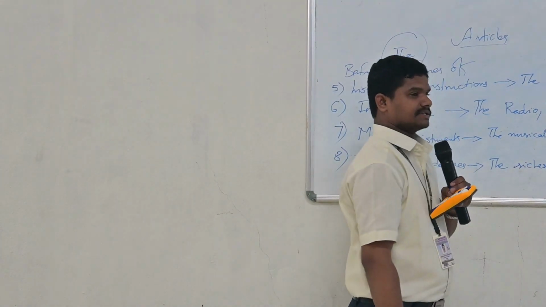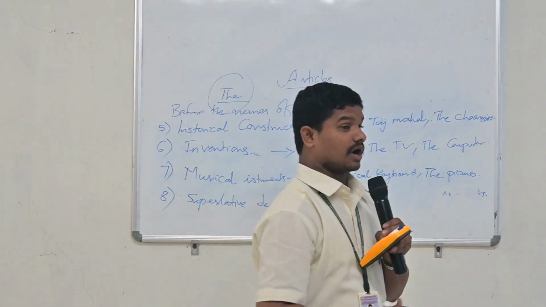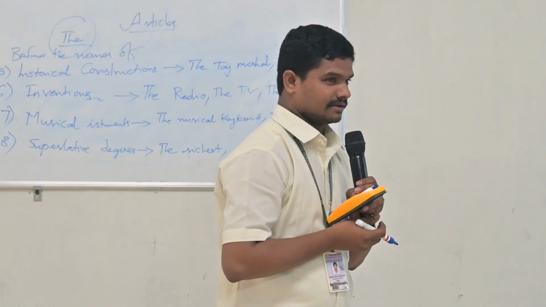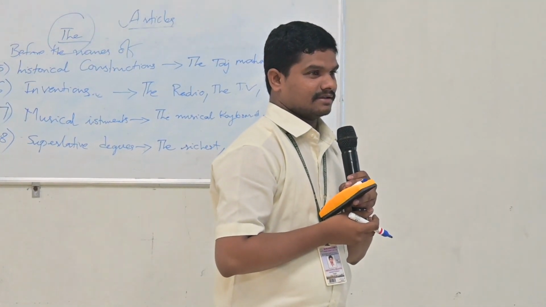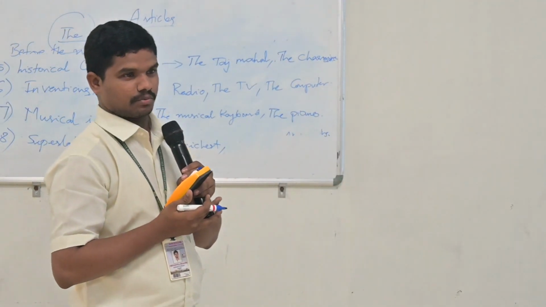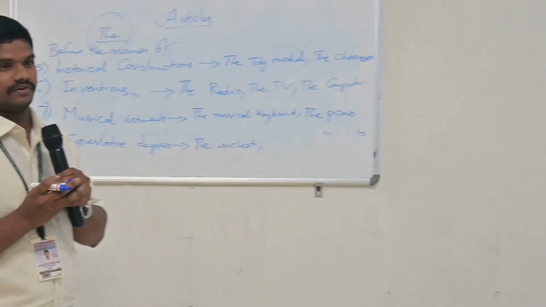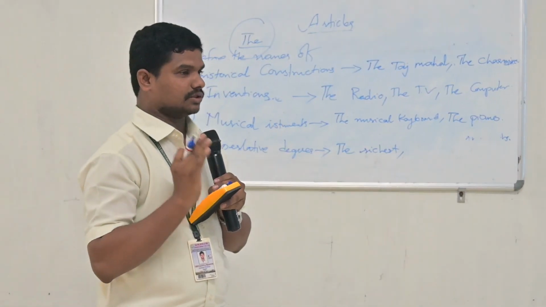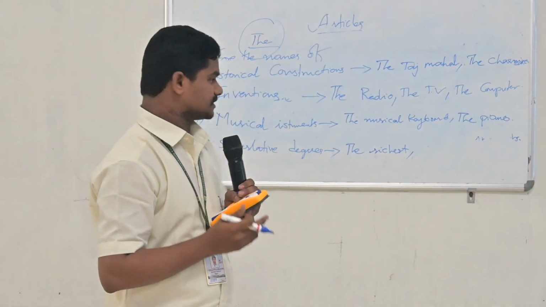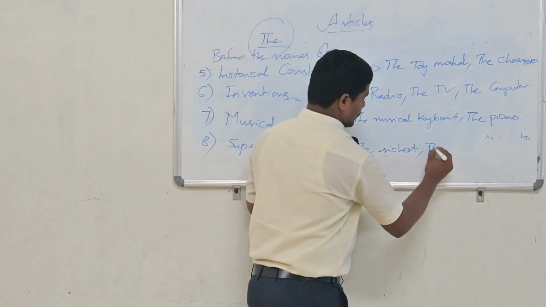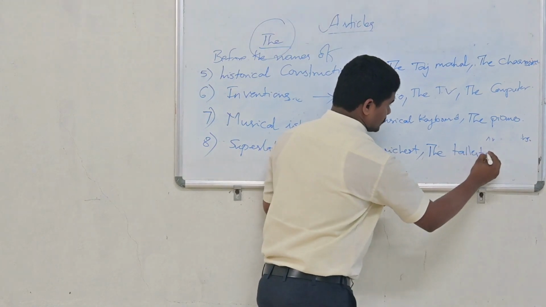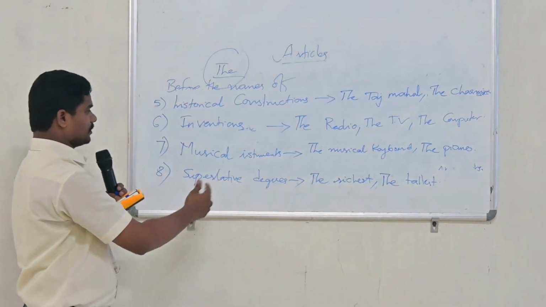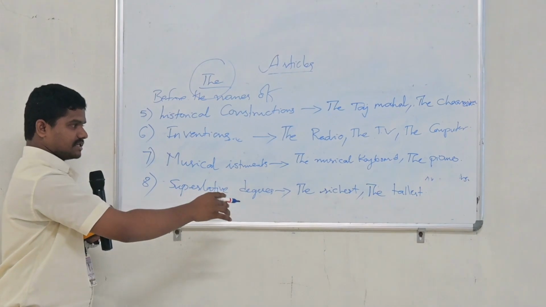And next one, for example, Gopi is a good boy. So how can you say that in the form of superlative degree? So there are degrees of comparison. We have three types of degrees of comparison. One is positive degree. The second one is comparative degree. The third one is superlative degree. Right? So the richest, next the tallest. Tall, taller, tallest. So the superlative degree is the tallest. Before all the superlative degrees, we use article the: the richest, the tallest.